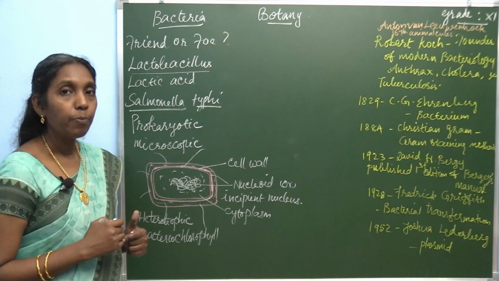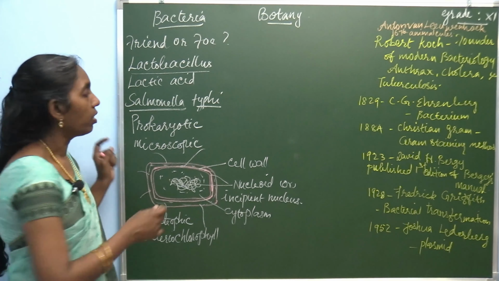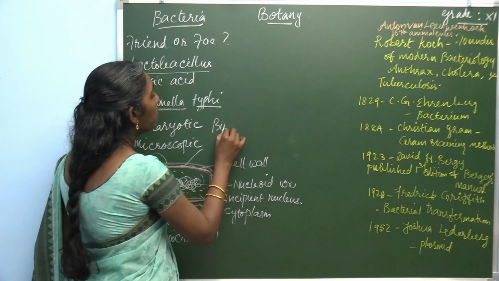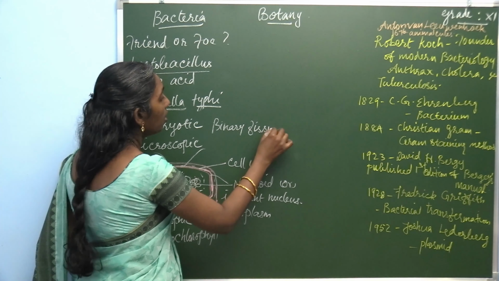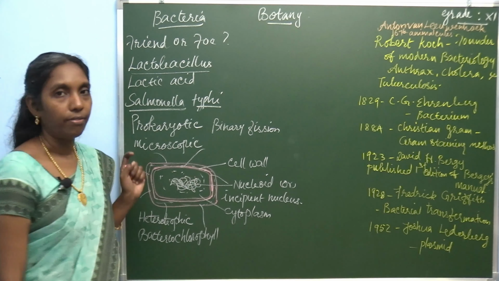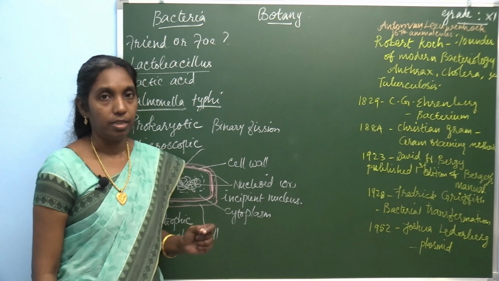And reproduction takes place vegetatively by means of binary fission or endospore formation, the vegetative method.